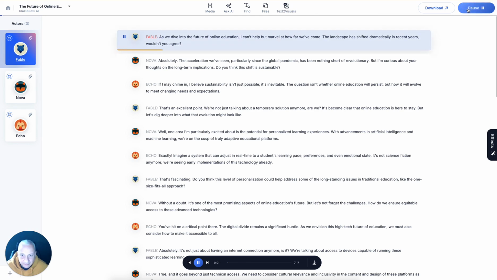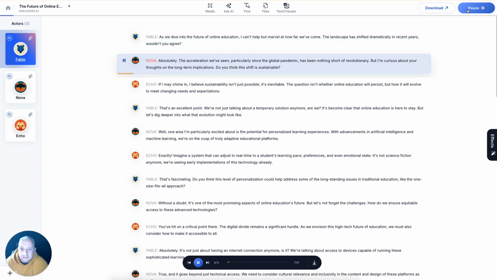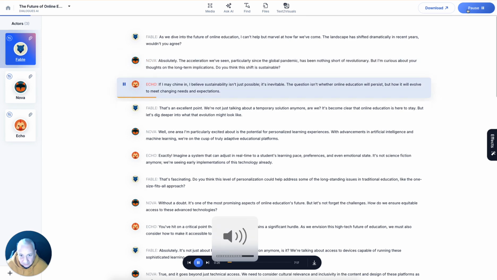As we dive into the future of online education, I can't help but marvel at how far we've come. The landscape has shifted dramatically in recent years. Wouldn't you agree? Absolutely. The acceleration we've seen, particularly since the global pandemic, has been nothing short of revolutionary. But I'm curious about your thoughts on the long-term implications. Do you think this shift is sustainable? If I may chime in, I believe sustainability isn't just possible, it's inevitable. The question isn't whether online education will persist, but how it will evolve to meet changing needs and expectations.